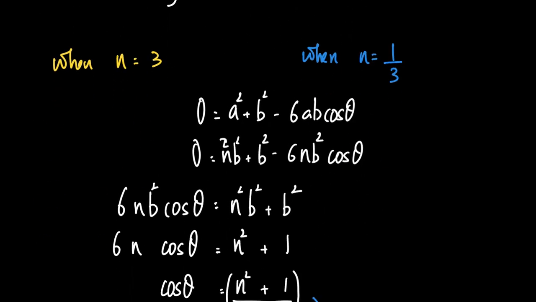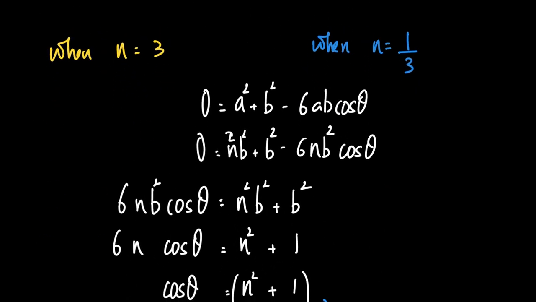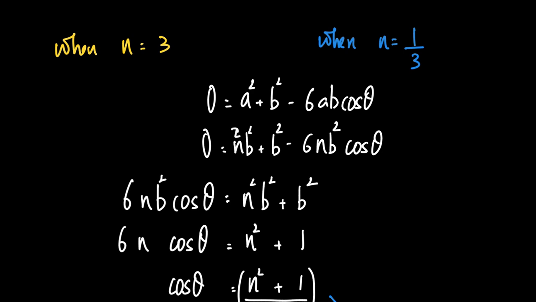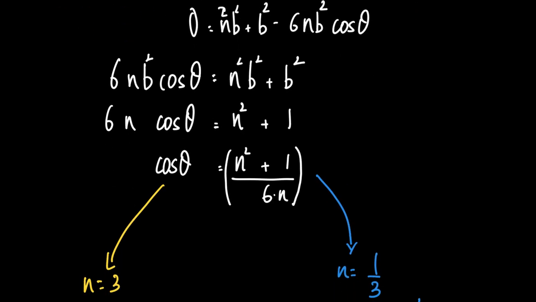Now, if you want, you can go one step further and compare these two values, n is equal to 3 and n is equal to 1 by 3, by substituting them in the same equation. From this equation over here, we get 6n b square cos theta is equal to n square b square plus b square, because a is equal to nb. If I divide this complete equation by b square, I get 6n cos theta is equal to n square plus 1, or in other words, cos theta is equal to n square plus 1 by 6n.